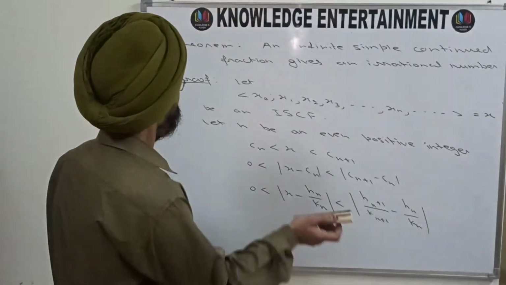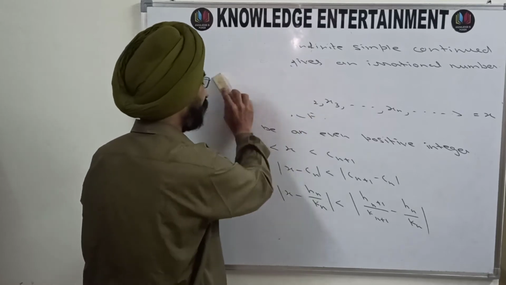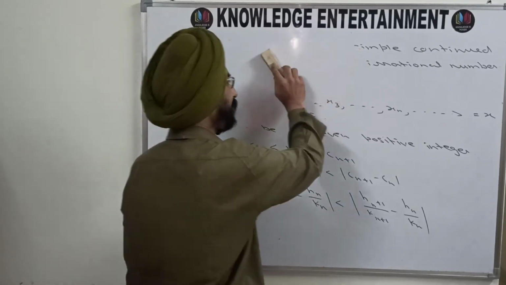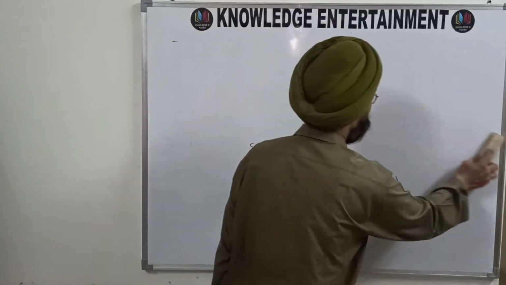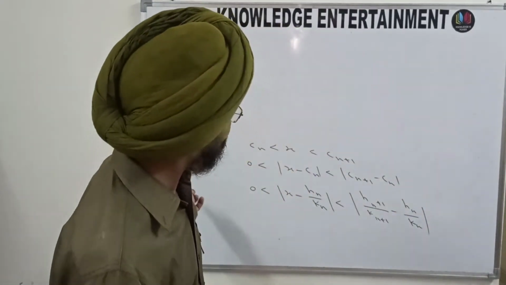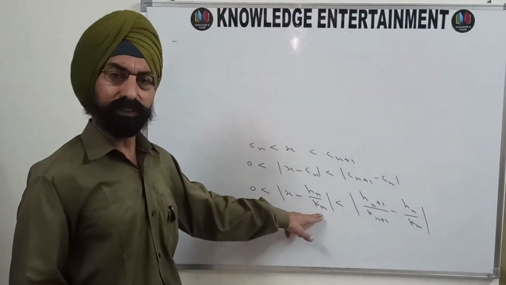And now your Hn and Kn, they are positive integers. So you can multiply this inequality throughout by Kn to remove Kn from here.